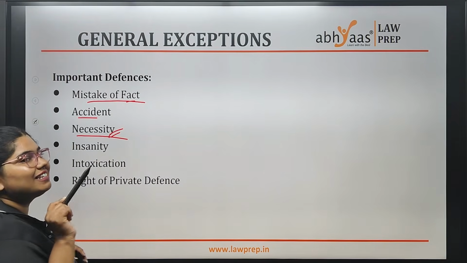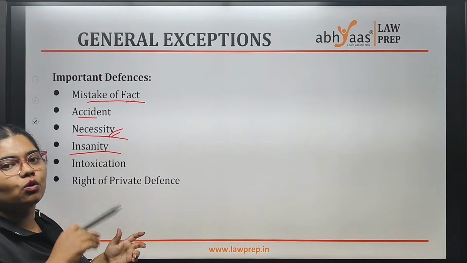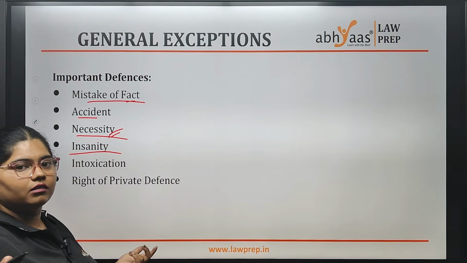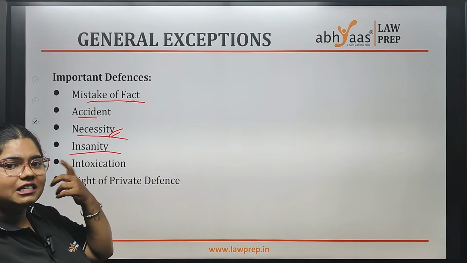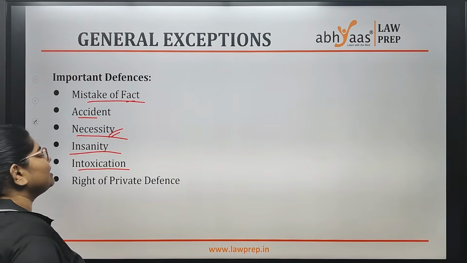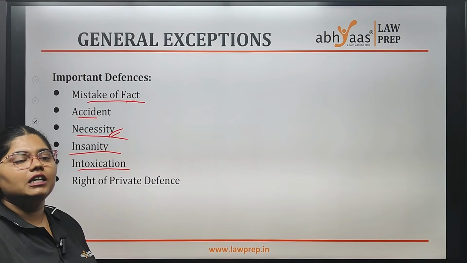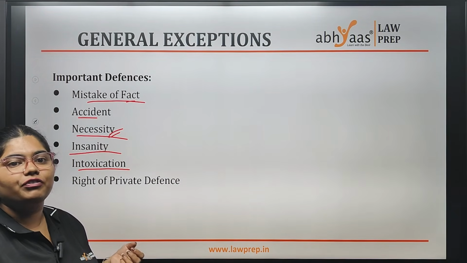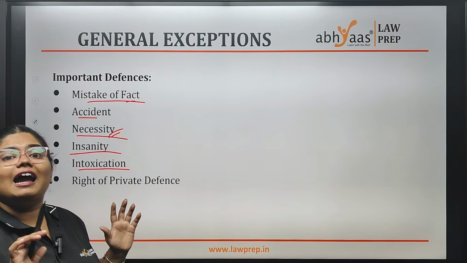You are saving their life. There was necessity. Insanity. If a person is mad and is throwing stones at passersby, it is actually not a crime because he's mentally not stable. He can't understand it. Intoxication means when someone is under the influence of drugs or alcohol.